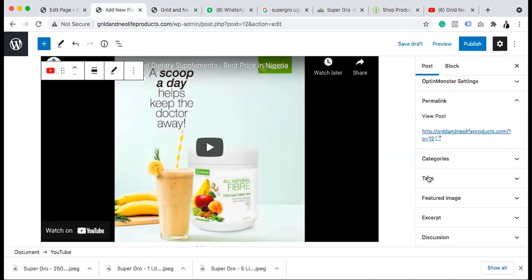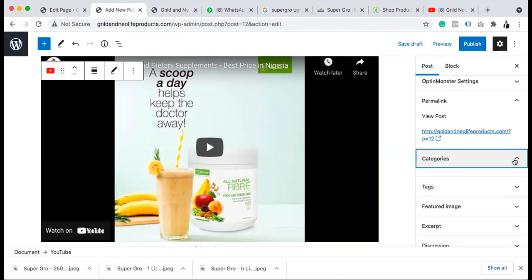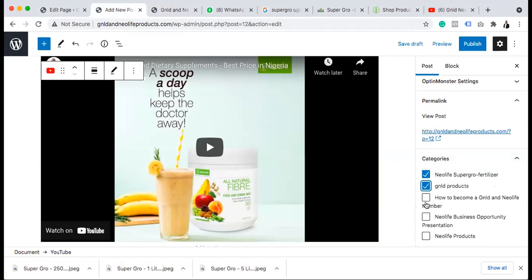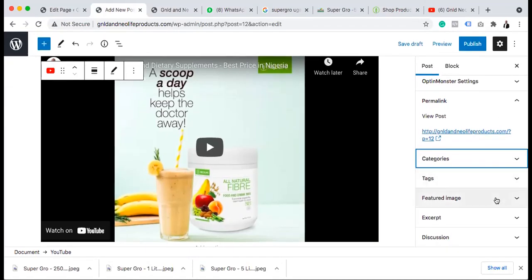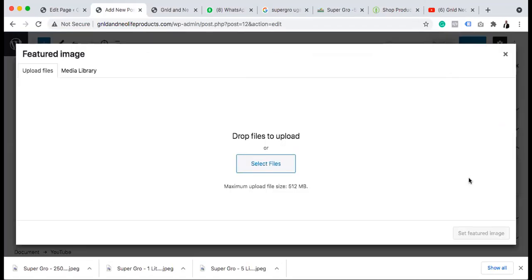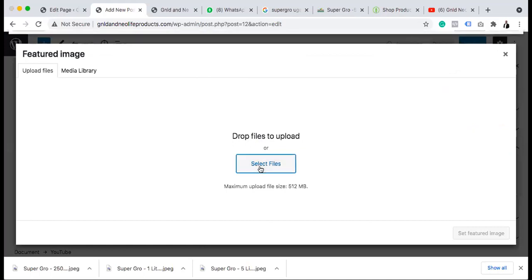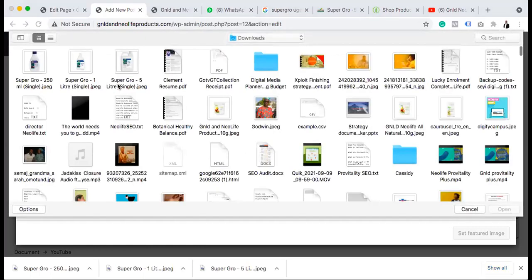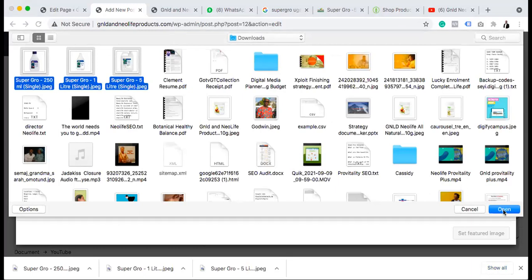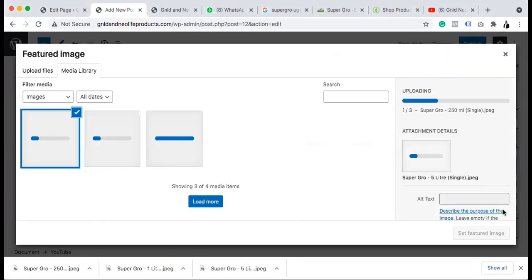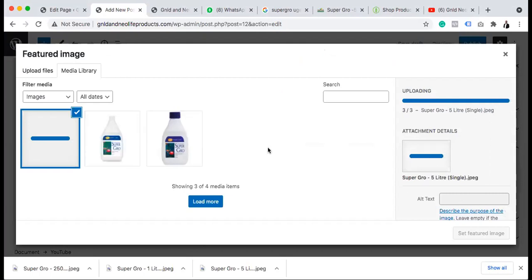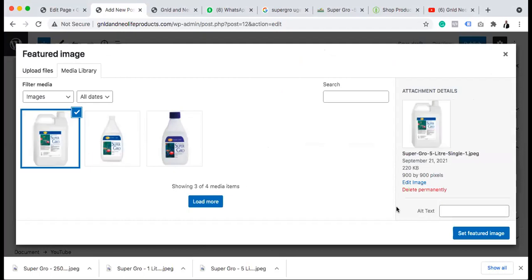So here now, remember the category, we've selected it. I'm not going to select only one category. We want this to show under Neolife product. We also need it to show under GNLD product. Yes. So here now, we are going to select the picture that people will see on the front page. I just wish that I would have put the three pictures together, but it's okay. Let's see if the three can stay on the feature slides. There's only one that will stay there. Yeah, so let's select the biggest size. Then they will see the remaining inside. So I'm selecting this one.